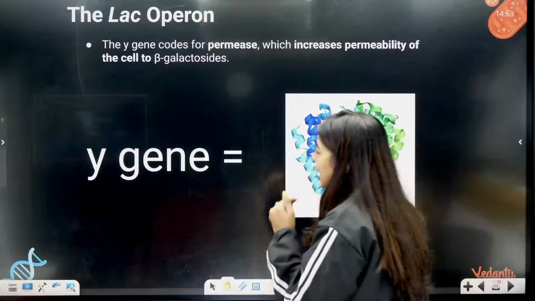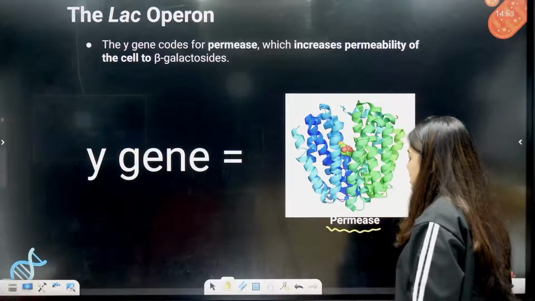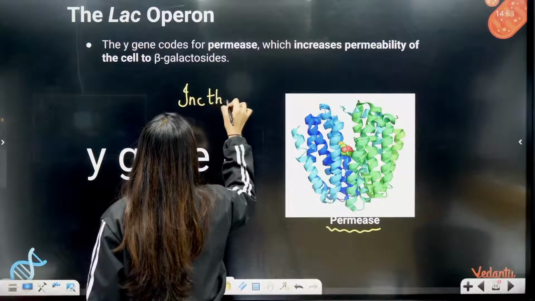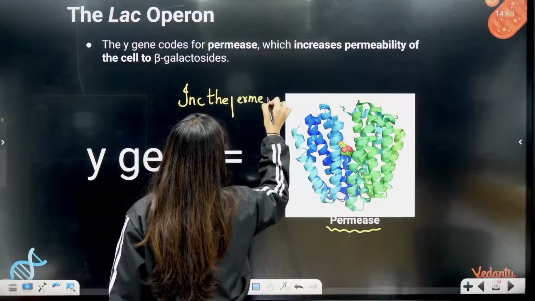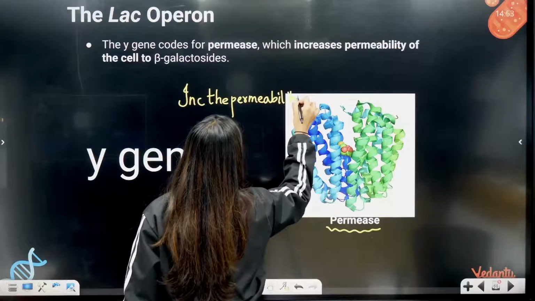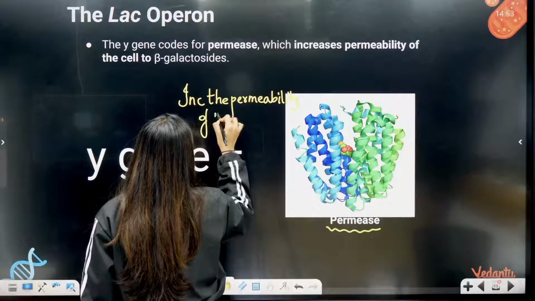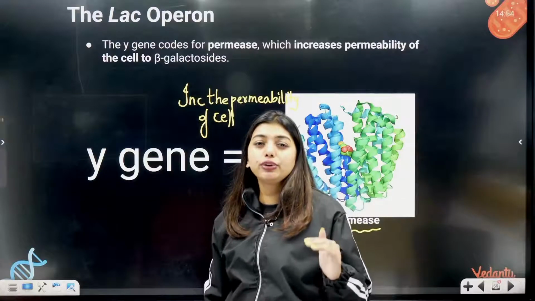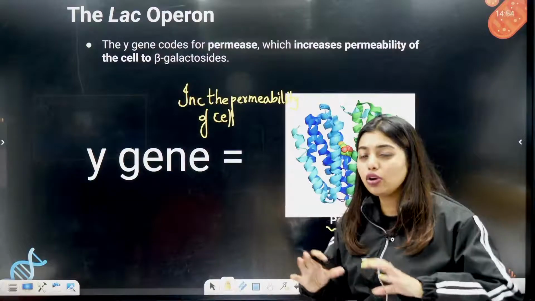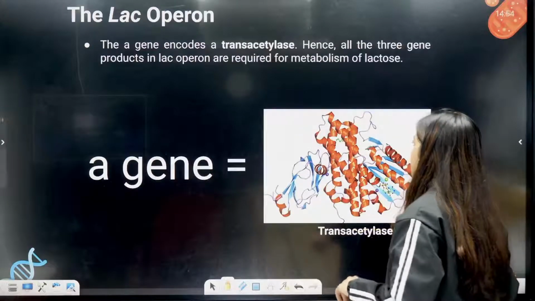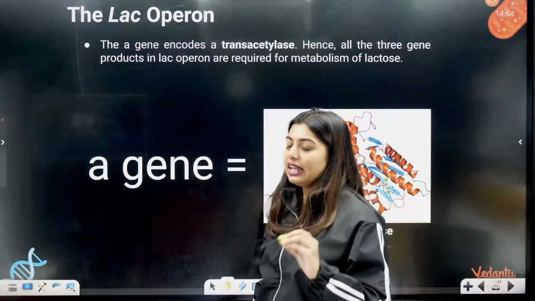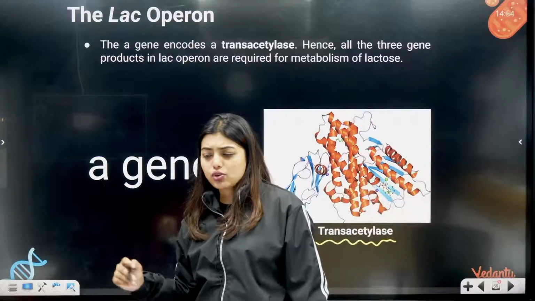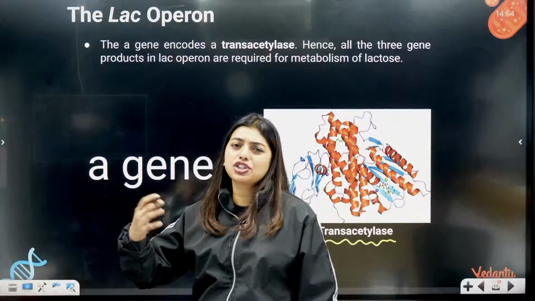Moving forward, the Y gene is going to code for permease. This permease is going to increase the permeability of the cell so that it can take in more lactose. So this is your Y gene. The last is the A gene, ZYA. The A gene codes for transacetylase whose function is not known. It might increase the efficiency of beta galactosidase.